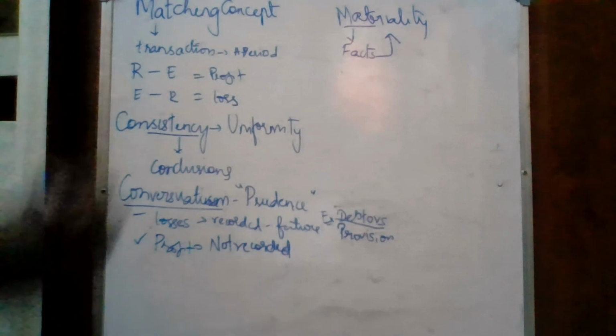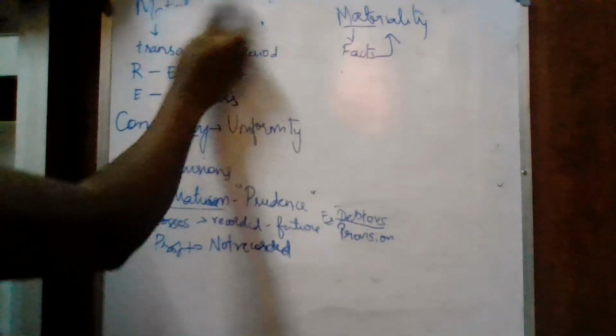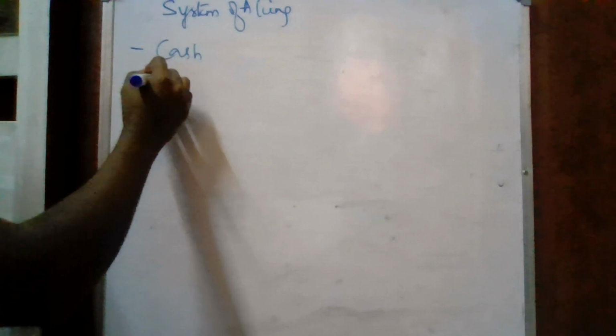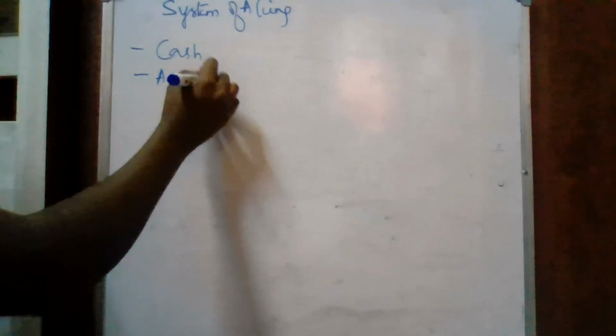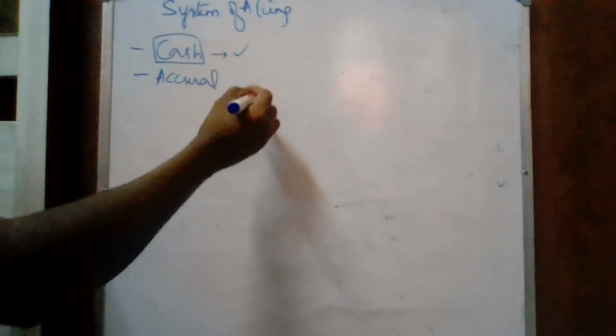Next, all these accounting concepts are being done. Next, accounting has to be prepared on cash basis or accrual basis. System of accounting: whether it has to be done on cash basis or on accrual basis. On cash basis, any transaction that consists of cash will be recorded here.